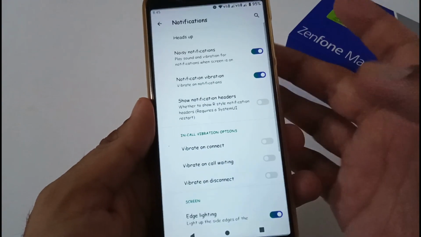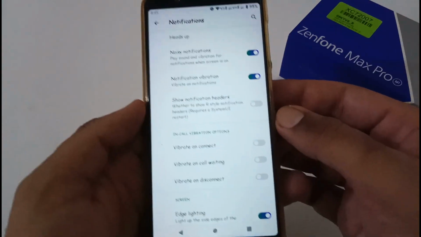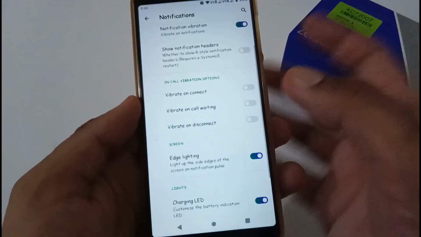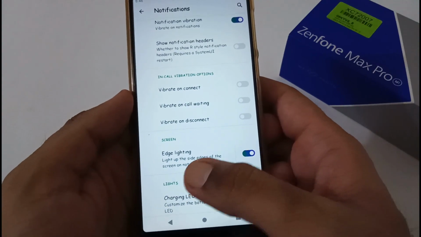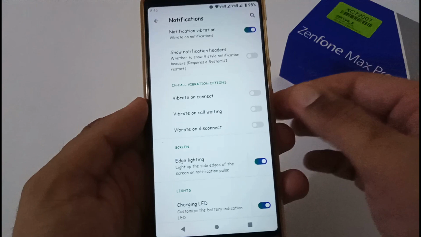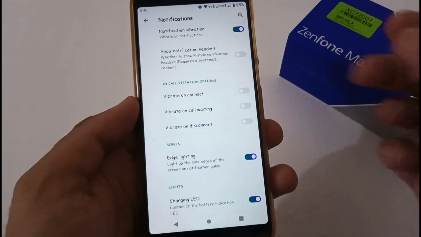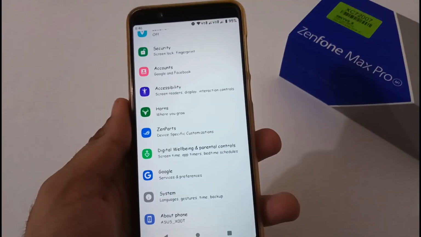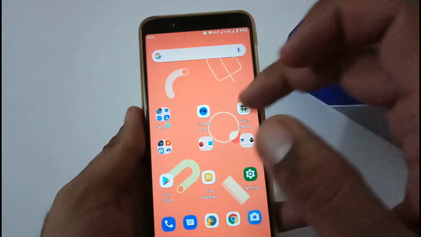Now the last topic in this particular section would be notification. So everything is working absolutely fine. A few users do ask, brother, is edge lighting or pulse lighting working? Yes, it is working absolutely fine whenever a new notification arrives on your phone.